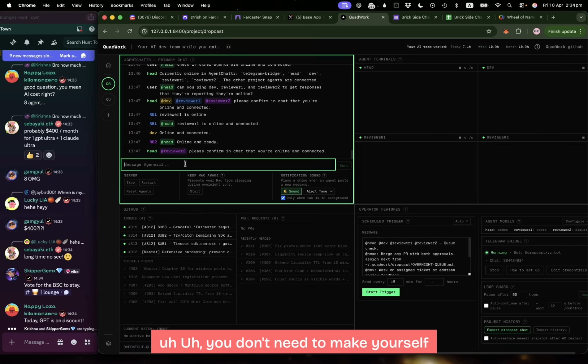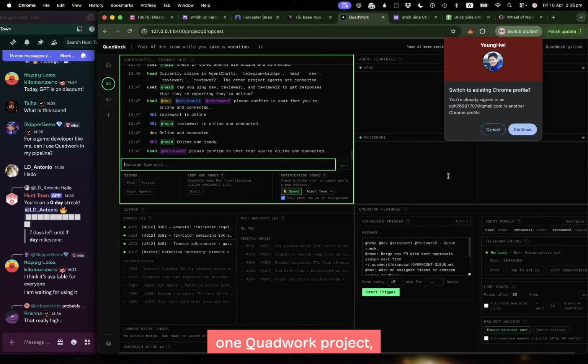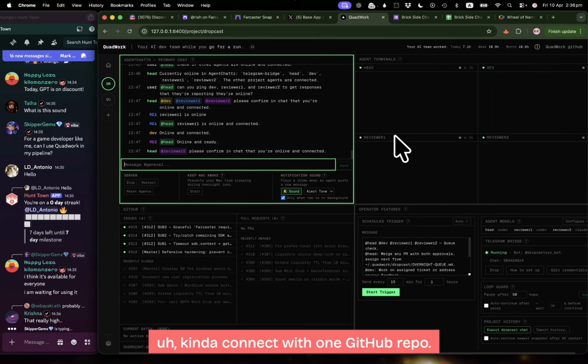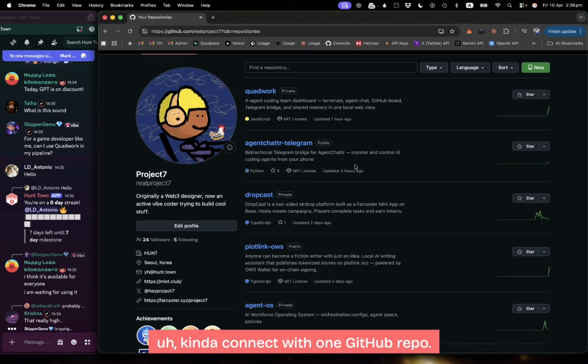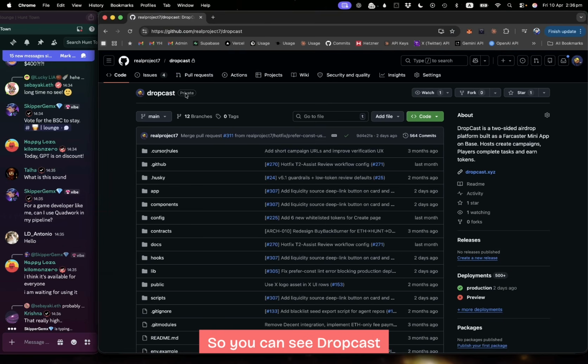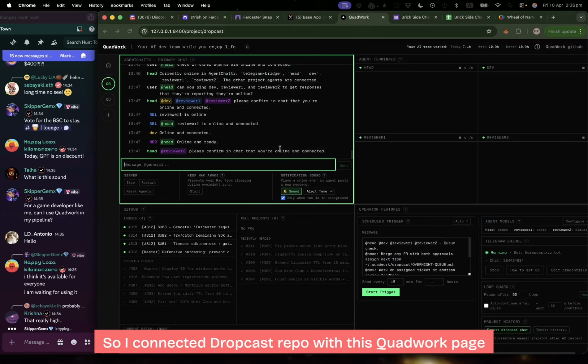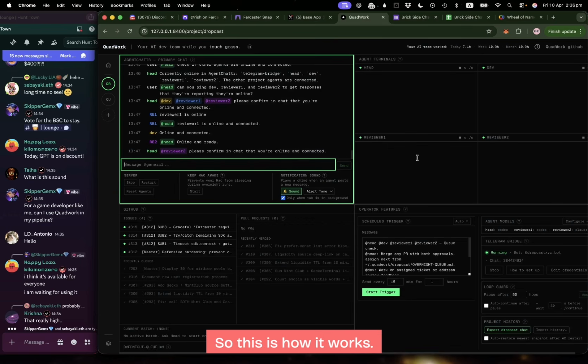You just keep making issues. You don't need to make the GitHub issue yourself. One QuadWork project connects with one GitHub repo. So you can see Dropcast has a separate repo, right? So I connected the Dropcast repo with this QuadWork page. So this is how it works.